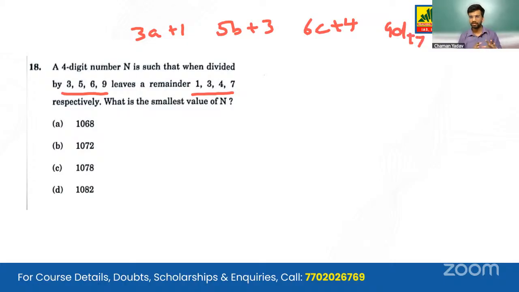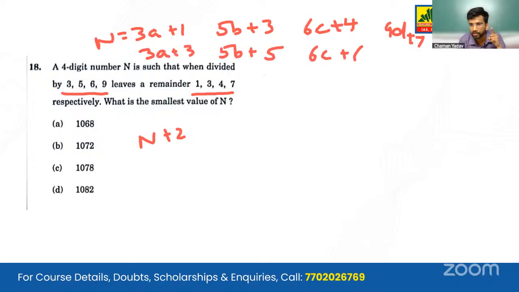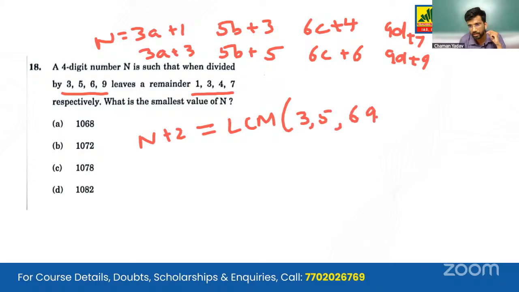Now if we add 2 on each side, n plus 2 becomes 3a plus 3, 5b plus 5, 6c plus 6, and 9d plus 9. So taking the LCM of 3, 5, 6, and 9, the LCM comes out to be 90.